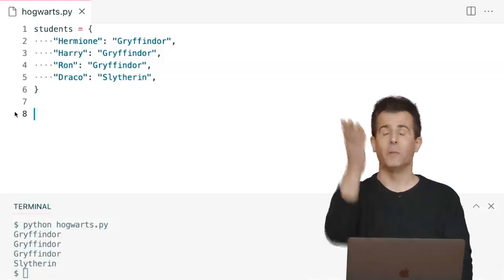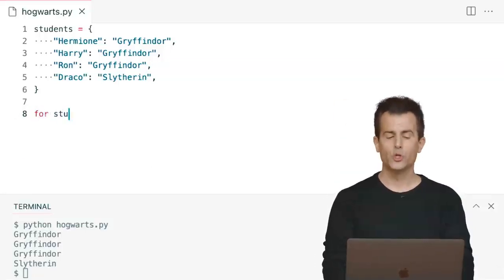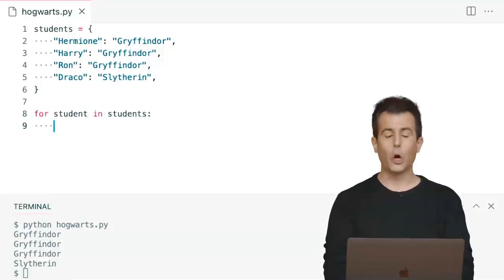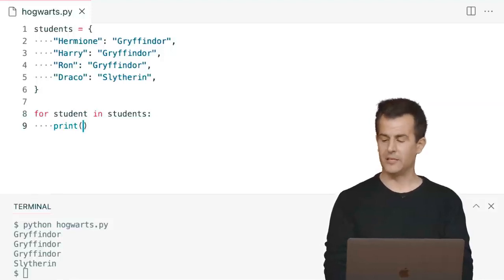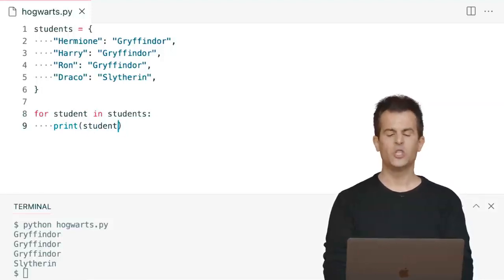Let me go ahead and use our loop. And this question came up earlier as well. Let me go ahead and say for each student in students,